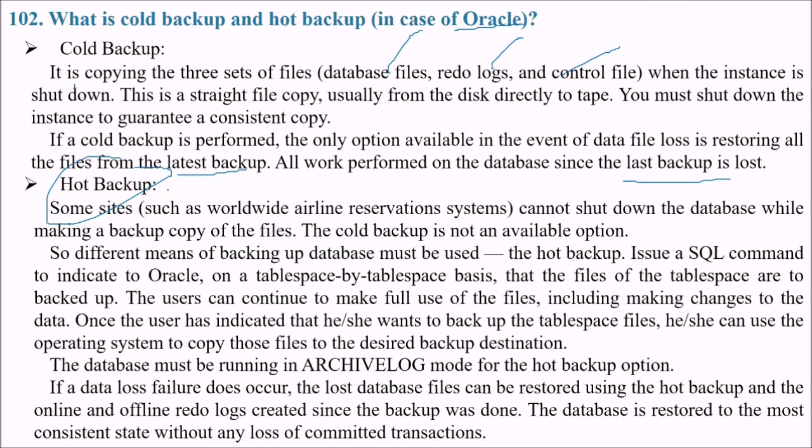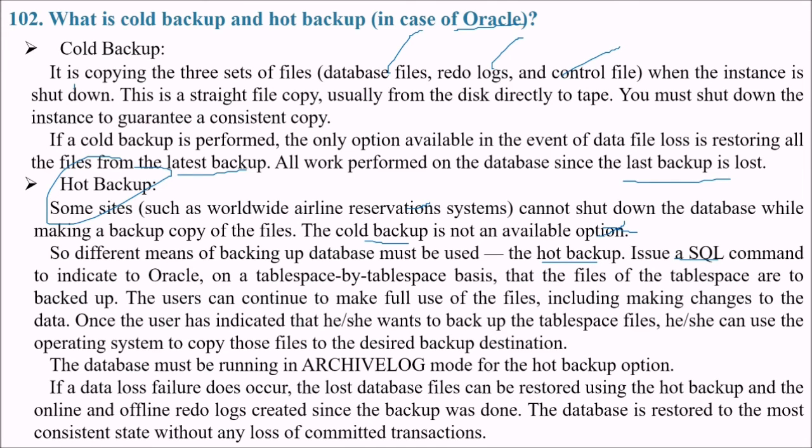What about hot backup? Some sites, like airline reservation, cannot shut down the database while making a backup copy of the files. So cold backup is not an option here. Different means of backing up the database must be used for hot backup. That is, we issue a SQL command to indicate to Oracle, on a tablespace by tablespace basis, that the files in the tablespace are to be backed up. So the user can continue to make full use of the files, including making changes to the data.